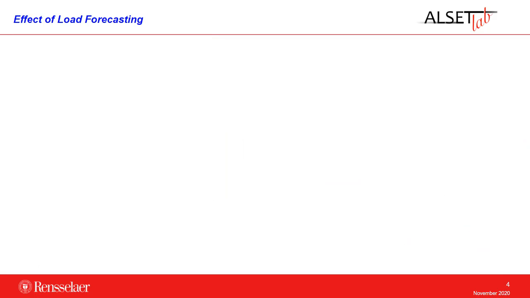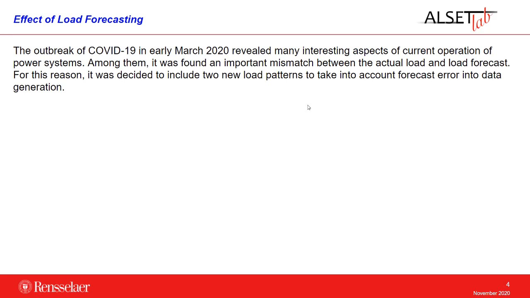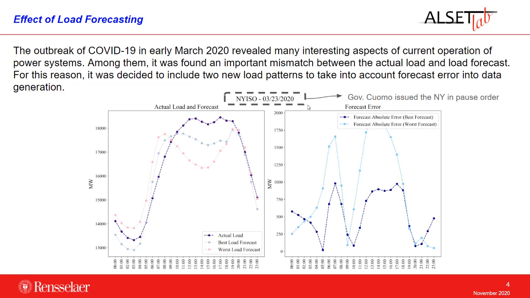To generate the power flows, we considered the effects of load forecasting as well. This year, it was revealed after the first outbreak of COVID-19 that our forecasting algorithms are not 100% perfect. Here in New York, for example, we see on the left the actual load, the most recent forecast called here best, and the oldest one for the same day called here worst, and we see that there are huge errors in the forecast.